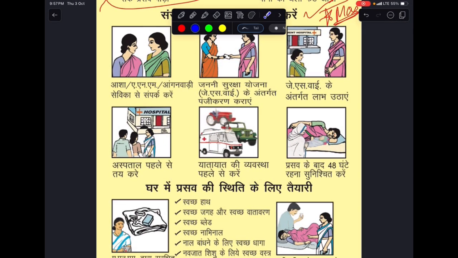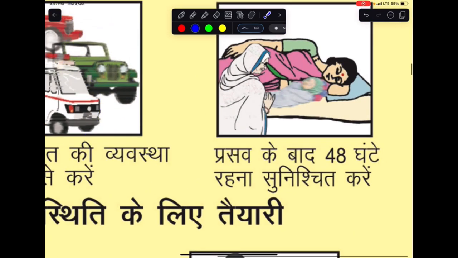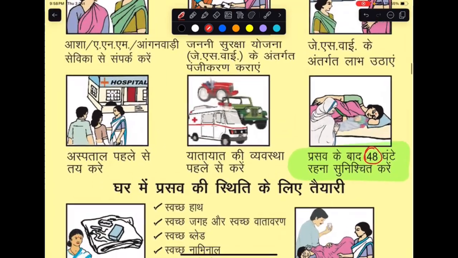Identify hospital in advance. So you must be mentally prepared about which hospital you want to get yourself delivered in, so that you don't have any panicky situations later on. Then arrange for transportation in advance. Either you have your own vehicle or call for an ambulance. Ensure 48 hours stay after delivery. This is a must. A lot of people are in a hurry to take the female home early after delivery. No, you must keep her for at least 48 hours in the hospital.